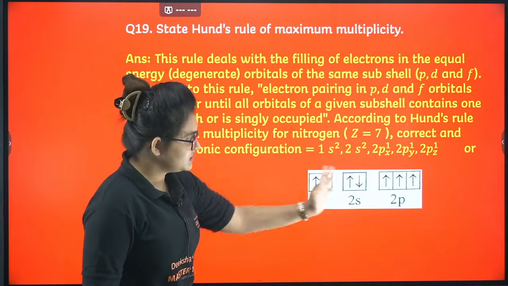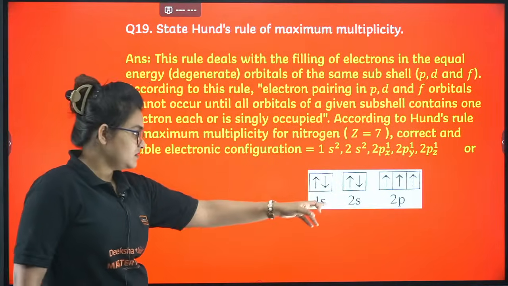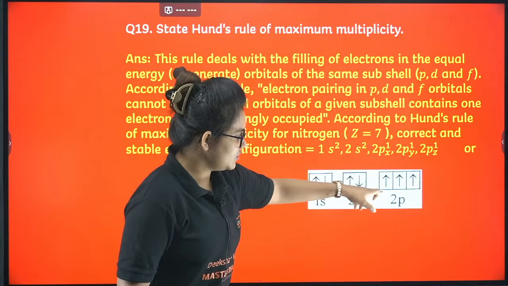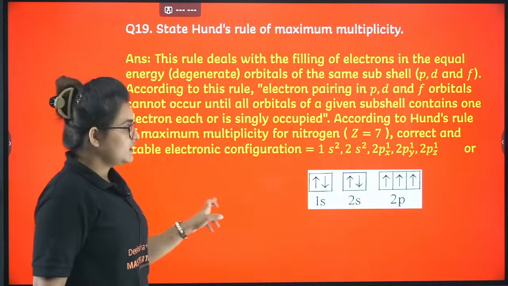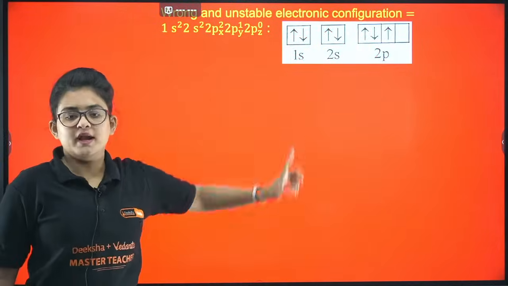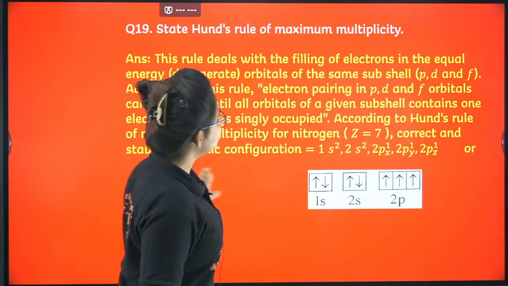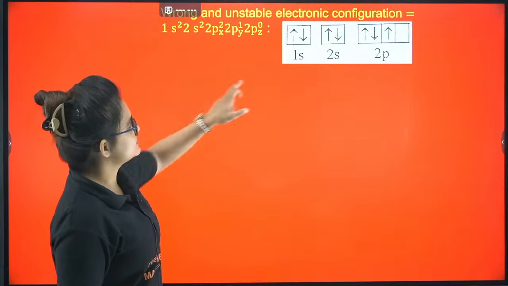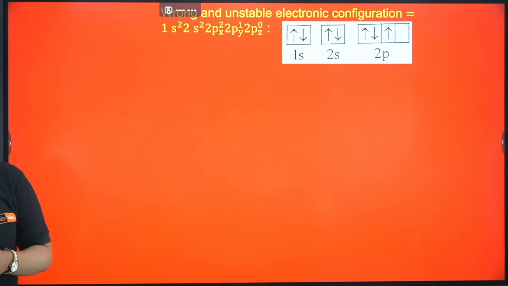So here you write what actually the correct way to represent the electrons is, like every particular orbital should get 1, 1, 1 and then it should get paired up, right? Then you also mention the wrong one, okay? So this is the correct way to approach it, and then also mention the wrong way to approach it, like this, okay? Then the clarification will be better. Okay, I guess it's clear.